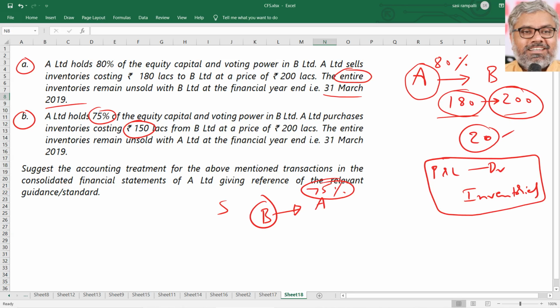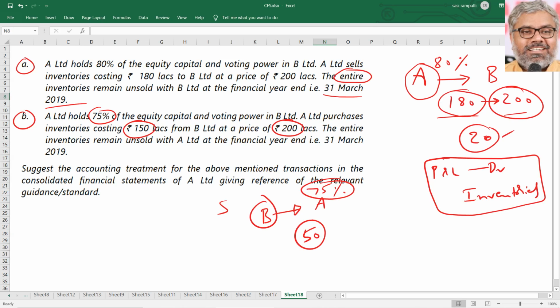A Limited purchases goods from B Limited at a price of 200 lakhs, which originally cost 150 lakhs only. The entire inventories remain unsold. We know the unrealized profit already. That is 50 lakhs. 200 lakhs is the sale price, but the original cost was only 150 lakhs.